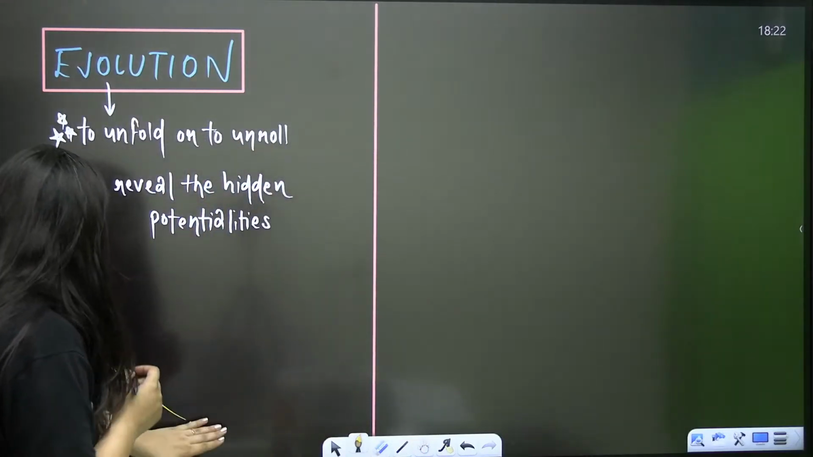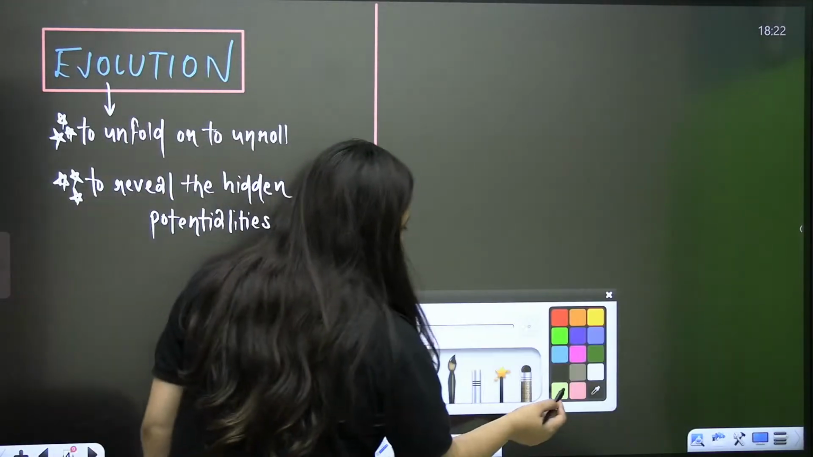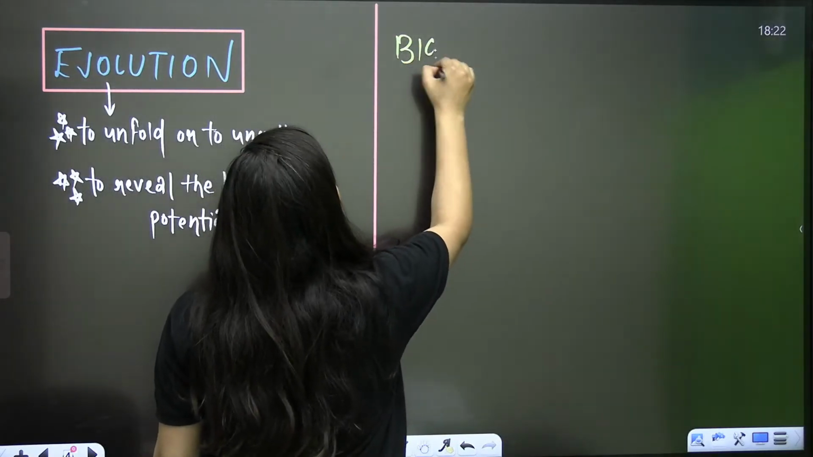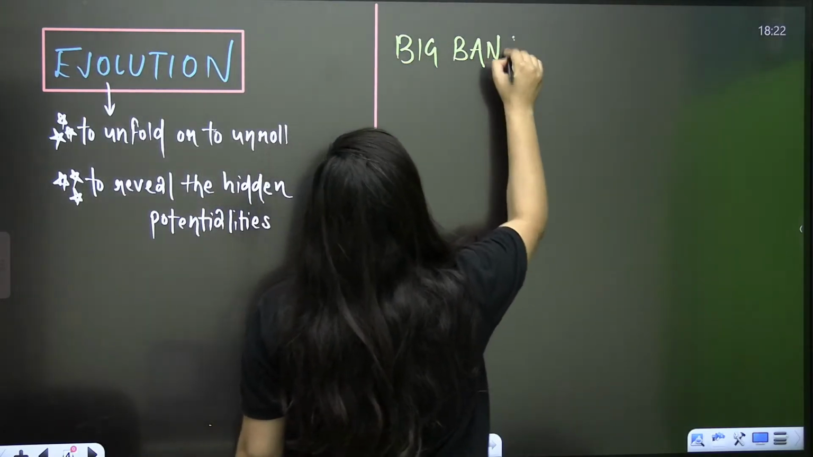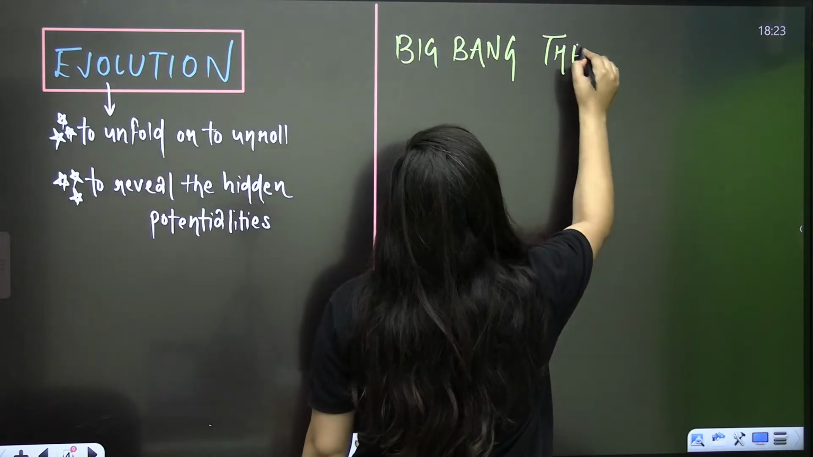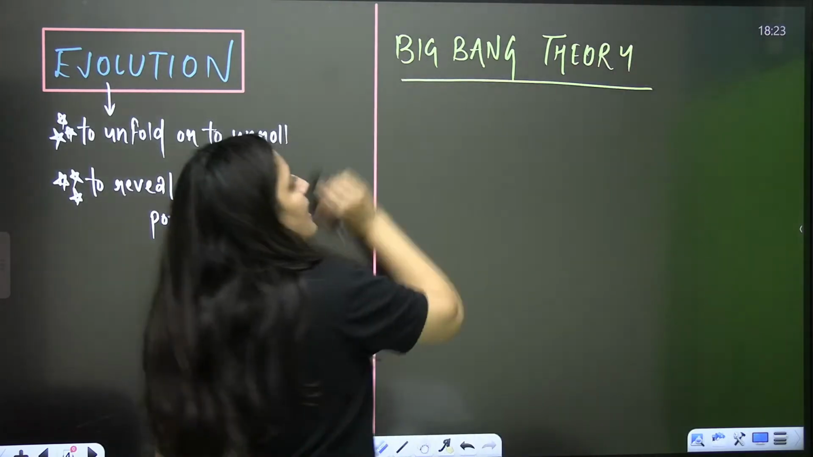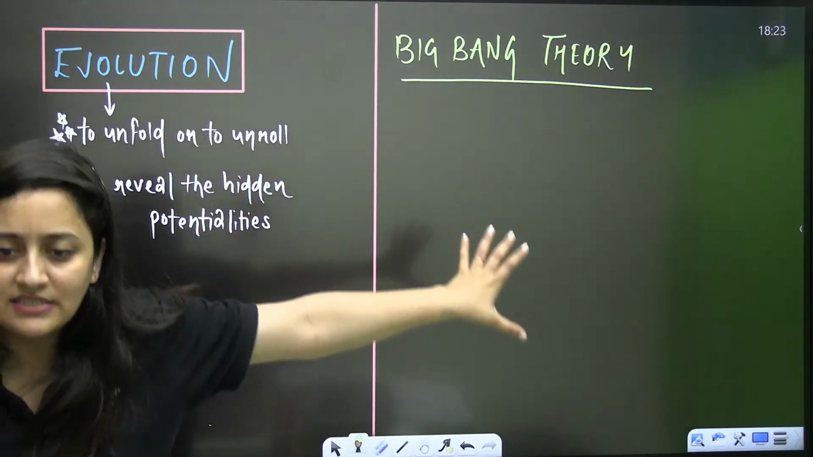But the most successful attempt was made by the Big Bang theory, given by Urey-Miller. That's what we need to understand now.